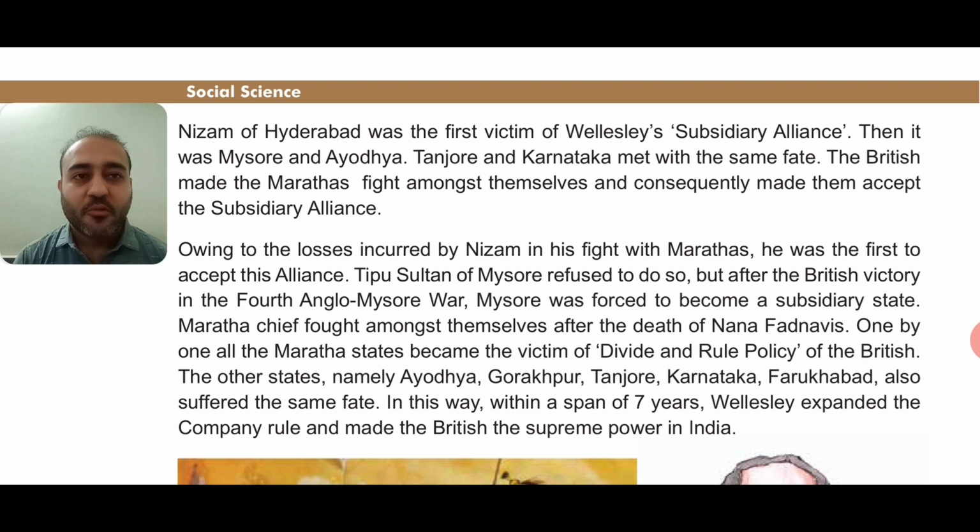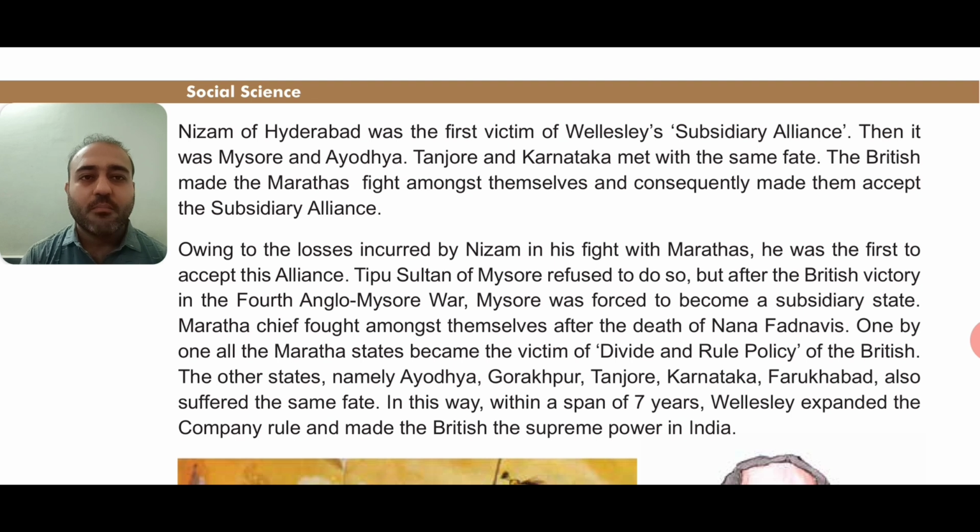So why are we using the word victim? Because in the beginning they thought that they were very safe and happy, but later on they realized that it was actually a kind of conspiracy or a plan, and they were trapped in that plan, right? So Nizam of Hyderabad was the first to accept the subsidiary alliance.